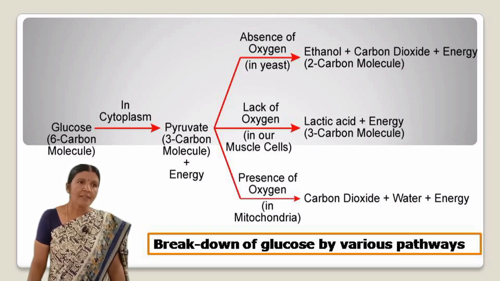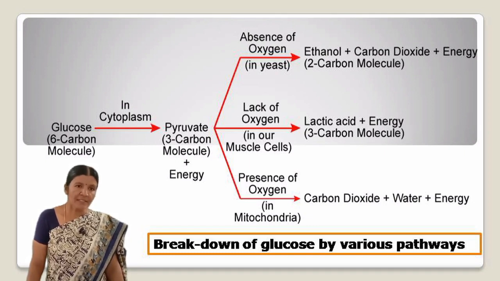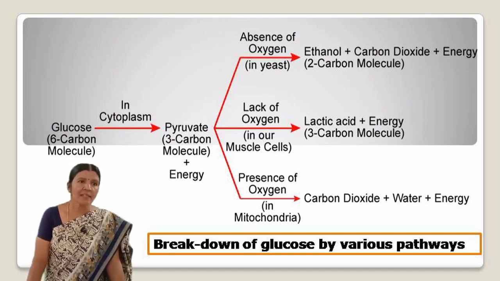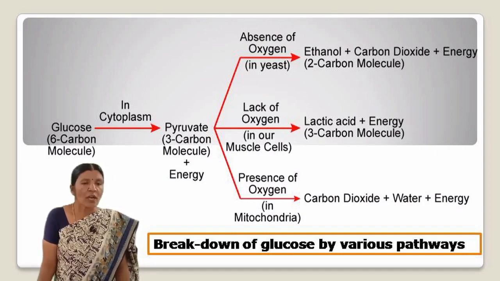Further, this pyruvate may be converted into ethanol and carbon dioxide. This process takes place in yeast during fermentation. Since this process takes place in absence of air, that is oxygen, it is called anaerobic respiration.